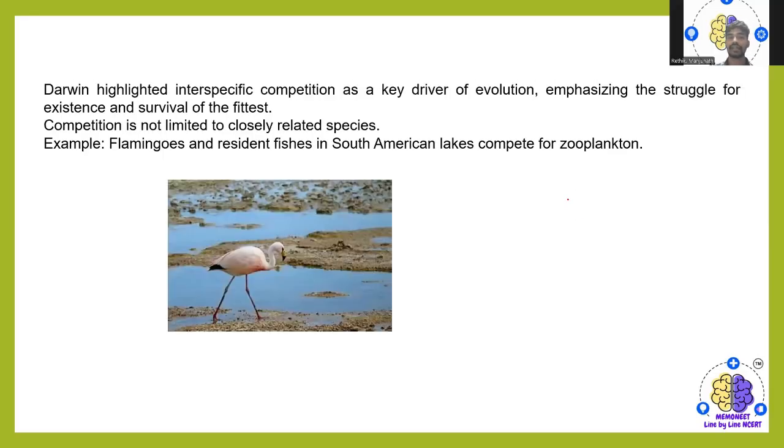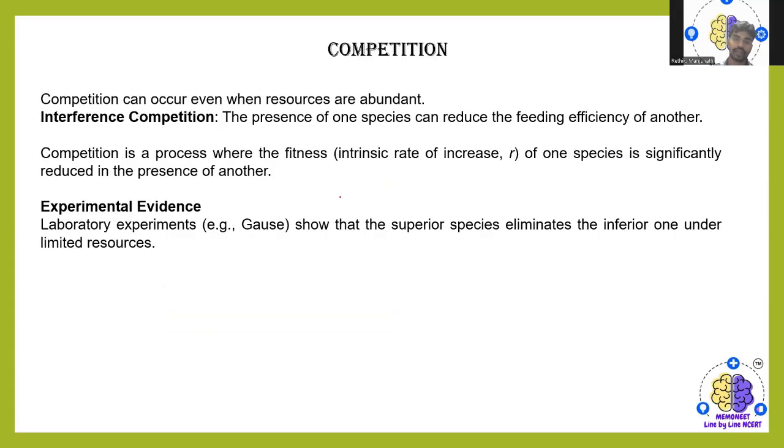Darwin highlighted interspecific competition as a key driver of evolution, with the struggle for existence and survival of the fittest. For example, flamingos and resident fish in a South American lake compete for zooplankton. Both actually compete for zooplankton. Coming to competition, it can occur even when resources are abundant. So, interference competition: experimental evidence shows that the presence of one species can reduce the feeding effectiveness of the other species.